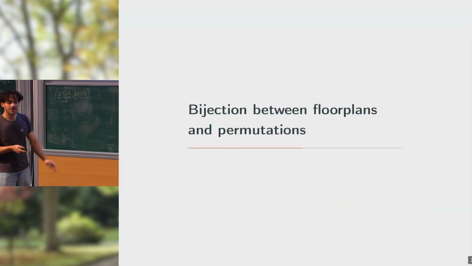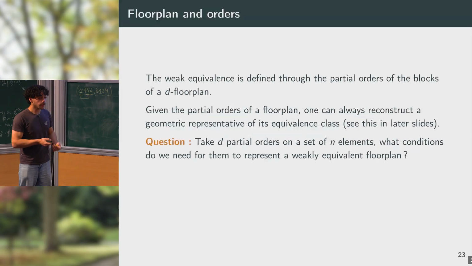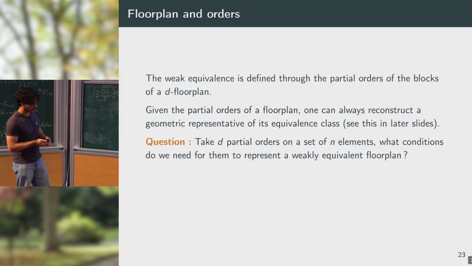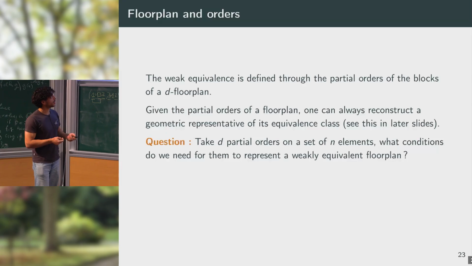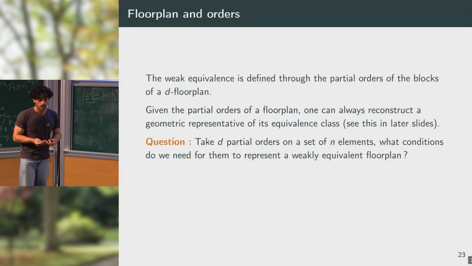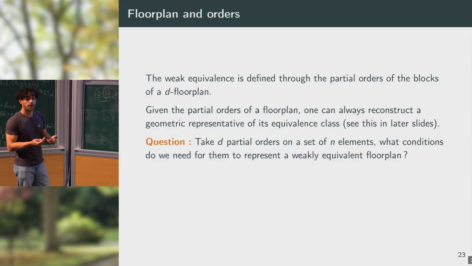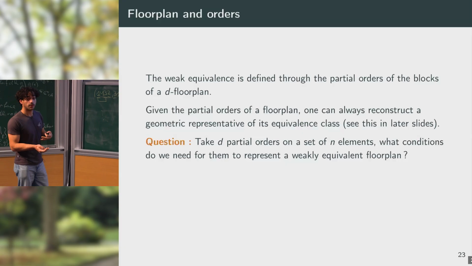Okay, so I've defined all of my stuff. Now, how can I characterize my floor plans in terms of permutations? So, first, this question can be motivated from another question. We've defined the equivalence relation between the floor plans, which tells us that if the posets of the blocks are the same, the floor plans are structurally equivalent. But now, if I give you a set of D posets, how can I know that they can be used to represent a floor plan? So given these posets, can I reconstruct a floor plan from them?